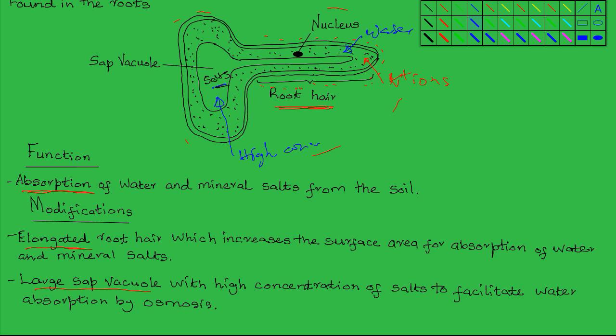So the presence of the salts in the subvacuole makes the concentration of water in the cell low, relative to the surrounding soil solution. Because of this difference in concentration, a gradient is created, and this is what facilitates absorption of water into the root hair cells by osmosis. That is the presence of salts within the subvacuole. So the root hair cell is specifically adapted to enhance absorption of water and mineral salts from the soil solution.